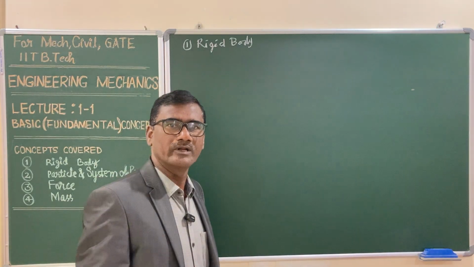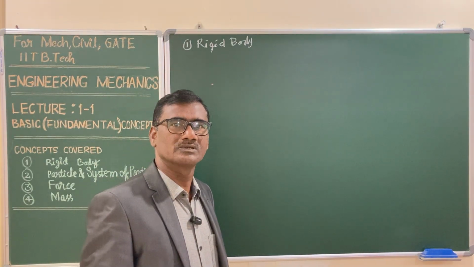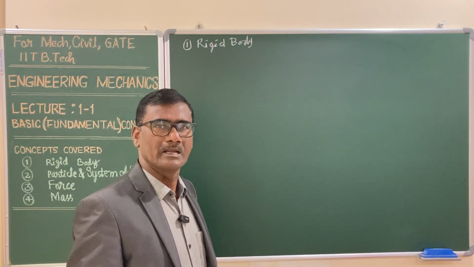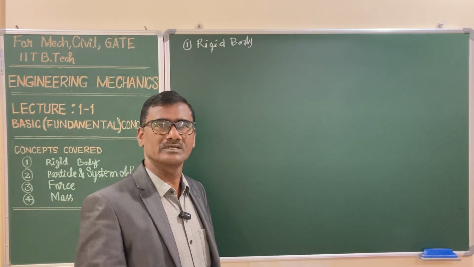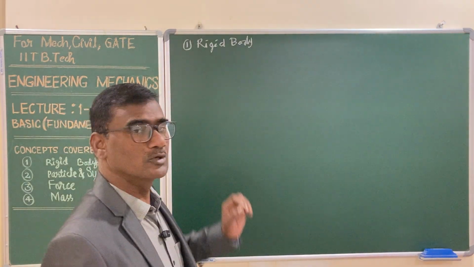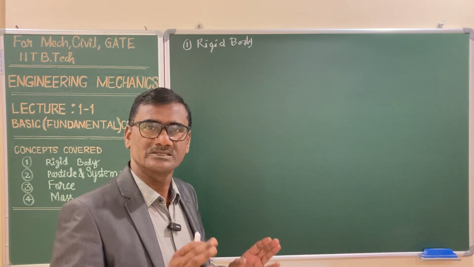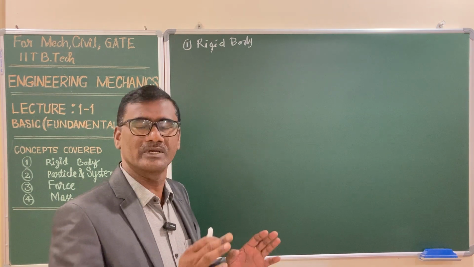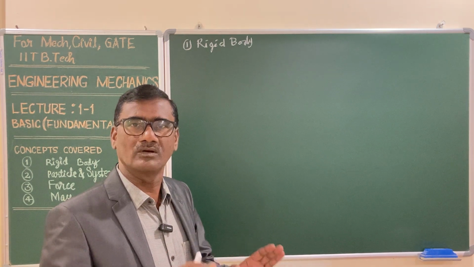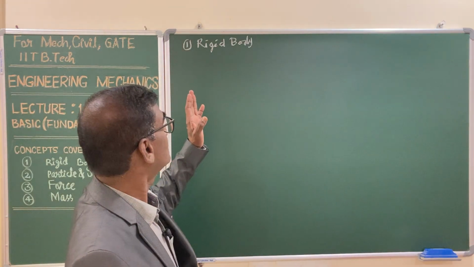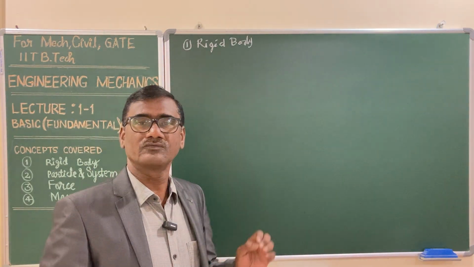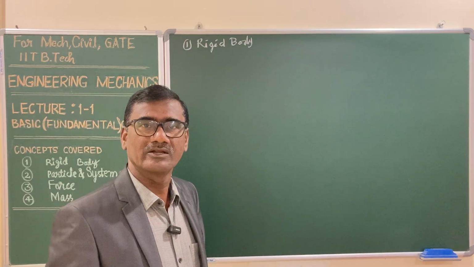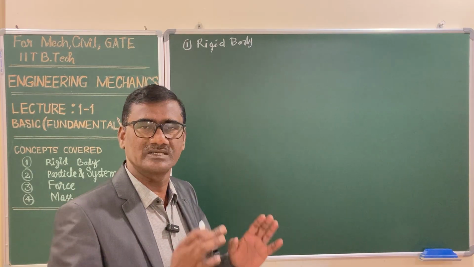If you consider a body and it is subjected to a system of forces, a number of forces with different magnitudes and directions, if the body is able to retain its shape and size after the application of the forces, it is called a rigid body. When a body is subjected to forces, obviously a certain degree of deformation takes place, deflections and deformations.